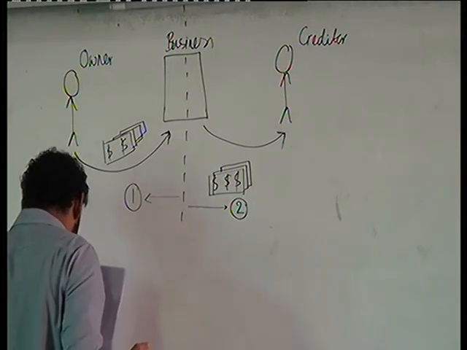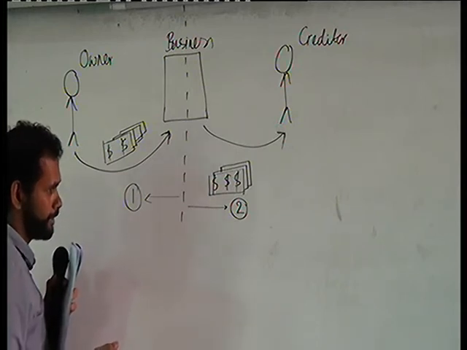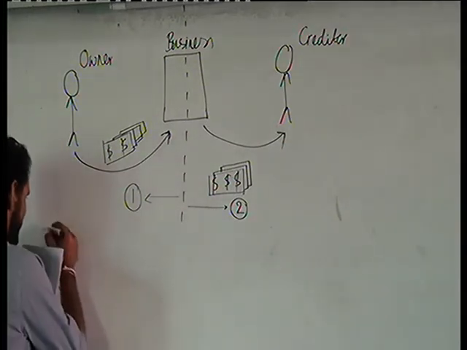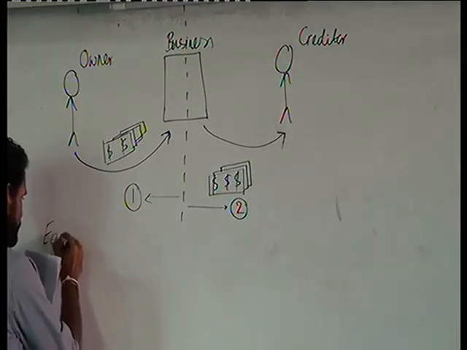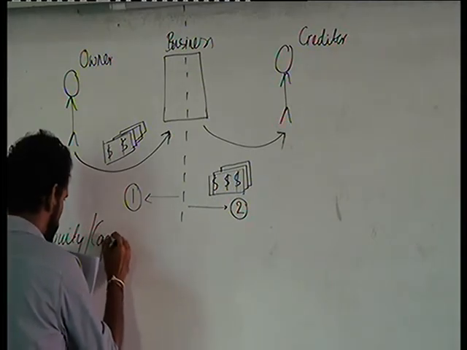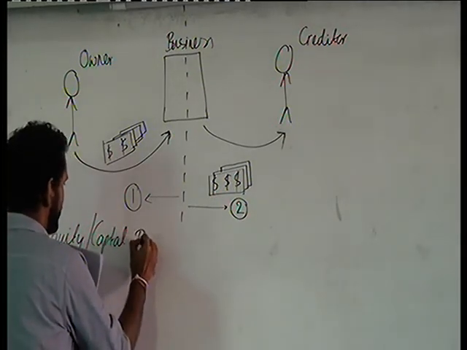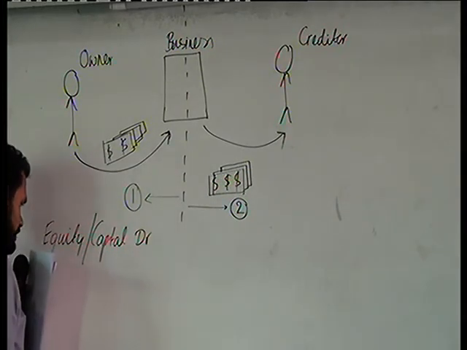So owner giving cash to the business means what? Debit will be equity, that is owner investing money. Equity, or we can say capital account of the owner is getting debited. What is the credit entry?